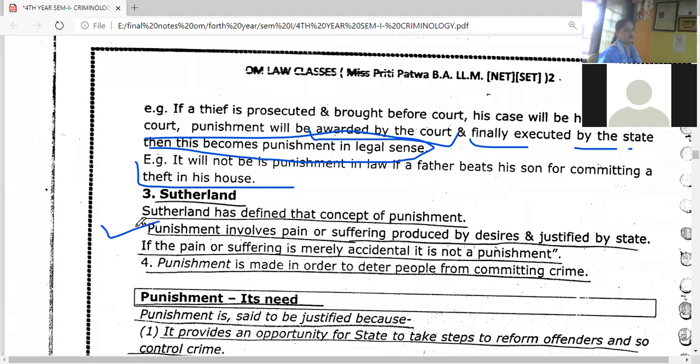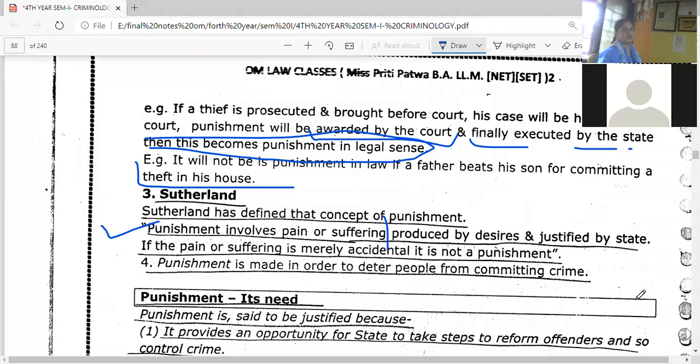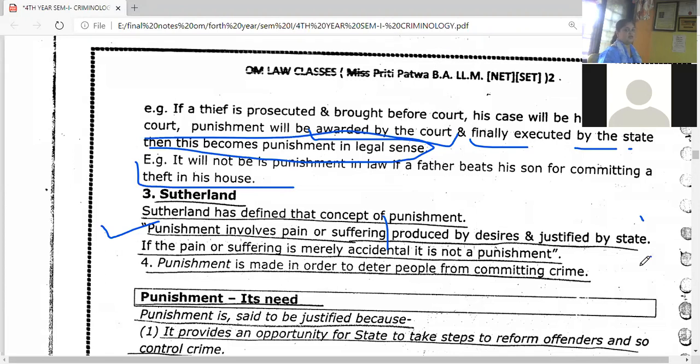Now what Sutherland is saying is that punishment involves pain or suffering, produced and desired and justified by the state. Of course, who produces the punishment? The state, that is, the government. If the pain or suffering is merely accidental, then it is not punishment. If someone gets hurt by mistake, we do not call it punishment.